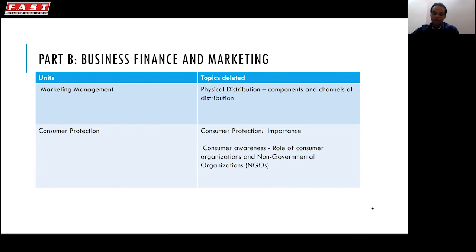Okay, we observe part B, that is business, finance, and marketing. Financial market has been intact. Financial management also has been intact. In the topic called marketing management, physical distribution, components and channels of distribution, that has been deleted. That means only a single portion, components and channels of distribution, in the major subtopic, that is physical distribution, has been deleted. And in the next chapter called Consumer Protection Act, where you also study some portions of consumer protection, so importance of consumer protection has been deleted. And second, in the concept of consumer awareness, role of consumer organization, non-governmental organization, that is NGOs, have been deleted.